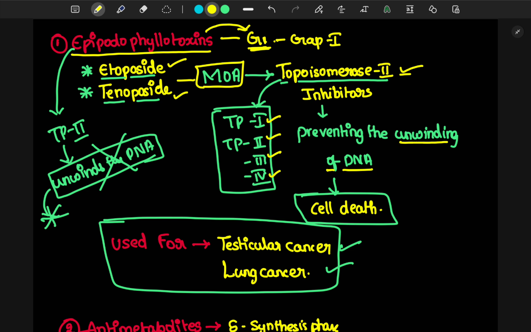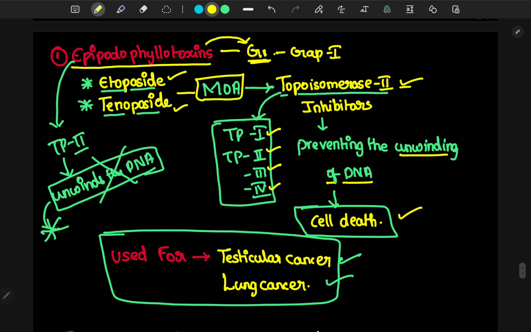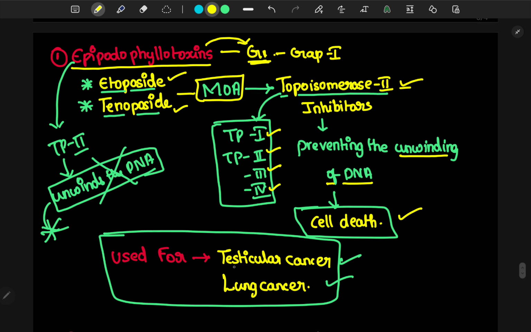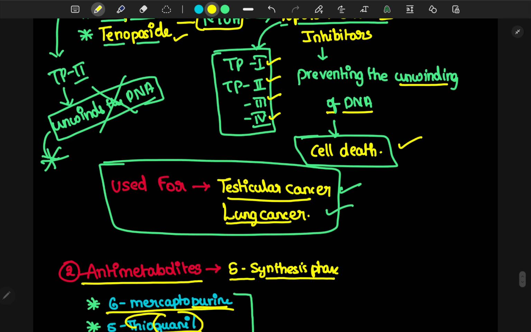When we inhibit this topoisomerase 2 enzyme, the unwinding of the DNA strand does not take place, which is not suitable for DNA replication and stops further cell division. It causes cell death. Then these drugs are used for testicular cancer and lung cancer in males. Next, the second part.